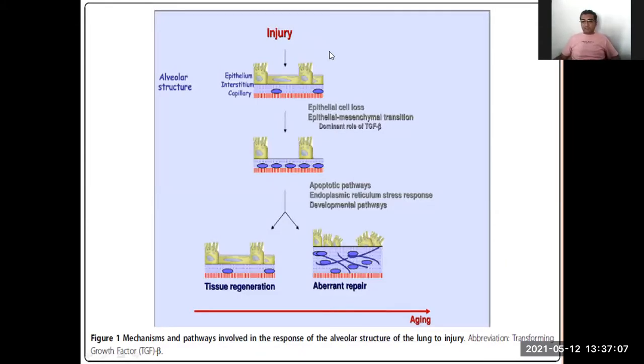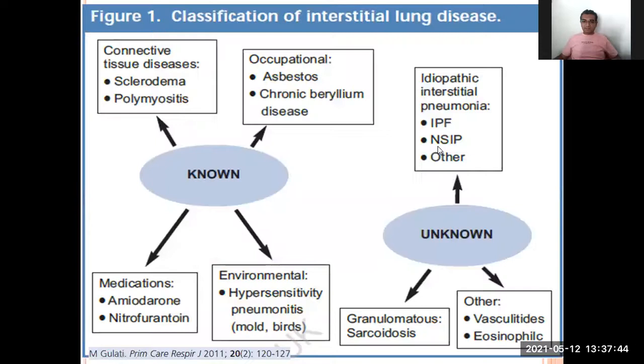Fine. So what happens once there is an injury? Injury causes inflammation, and inflammation will not subside straight away. Proper repair and regeneration need to happen, otherwise there will be an aberrant repair. But this reaction is different at different ages. In younger age, normal tissue regeneration takes place, but in aged people proper repair does not happen. Ultimately, as you increase in age, different complications may happen.